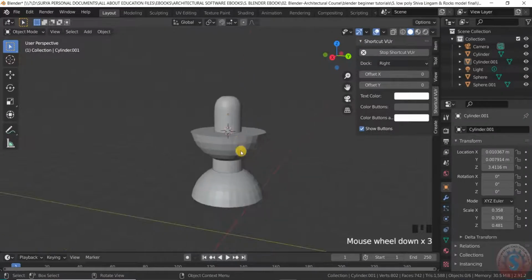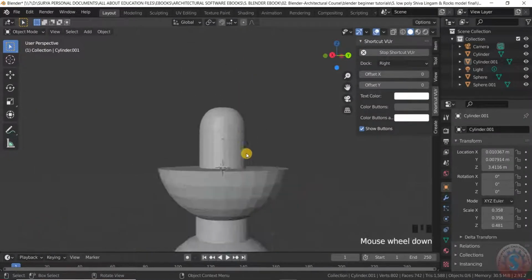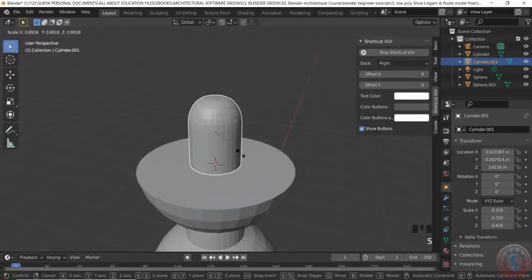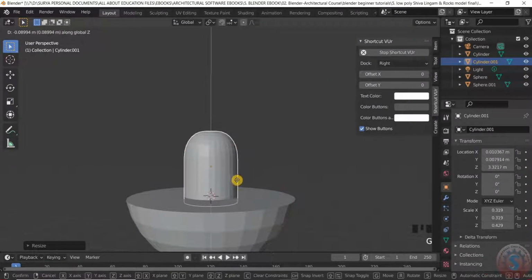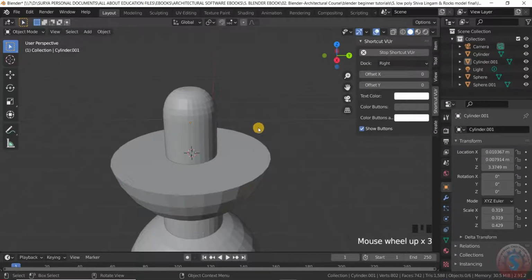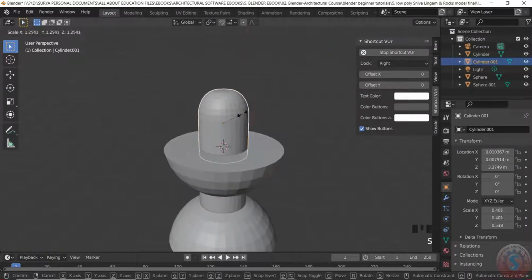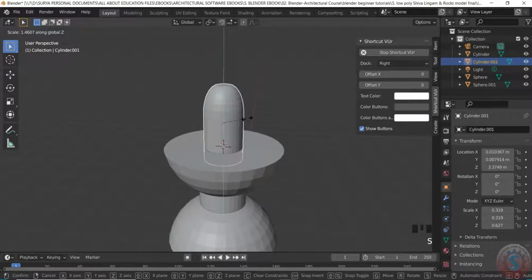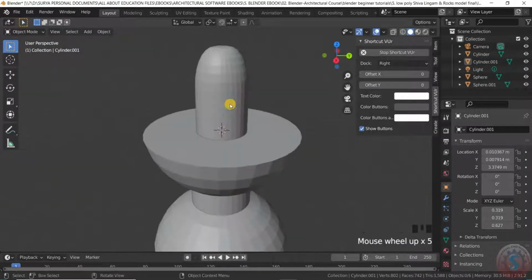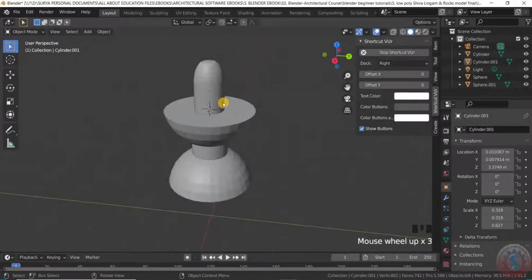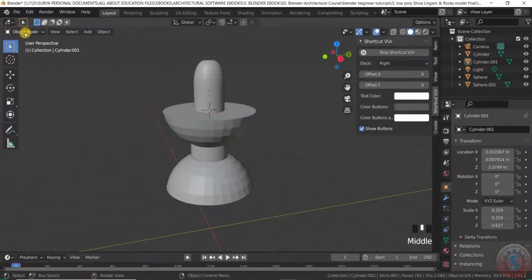Object mode, you can observe this. So decrease this, also decrease, and G and Z axis this, and S and Z axis like this. You can observe it is completed.